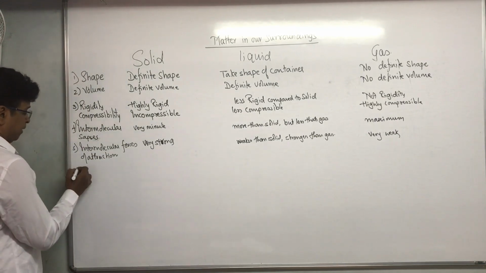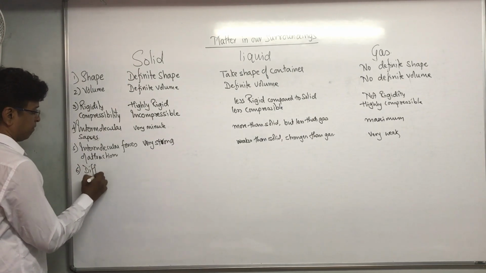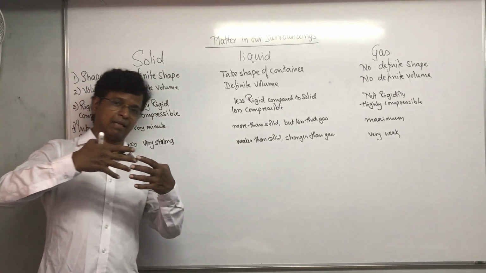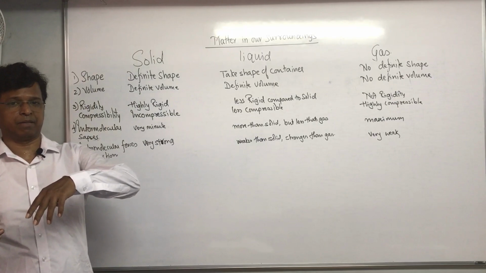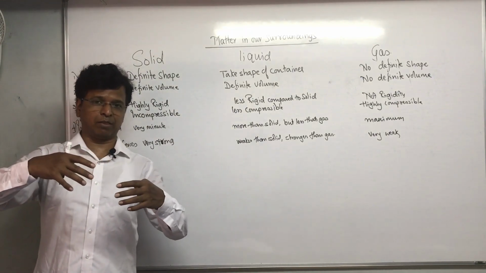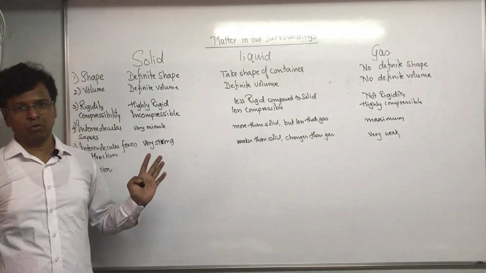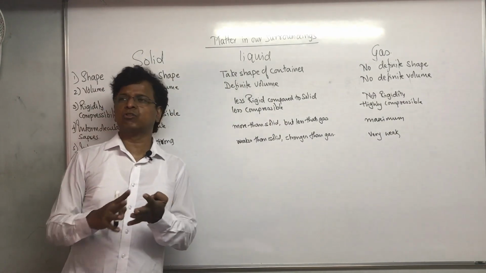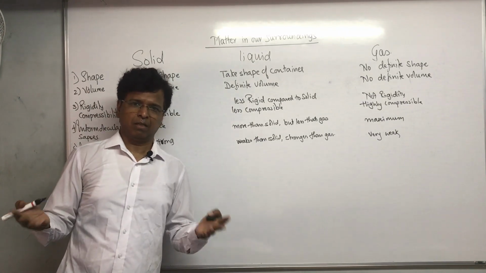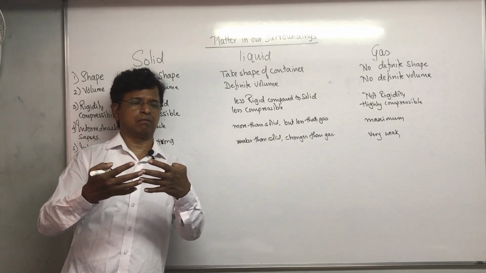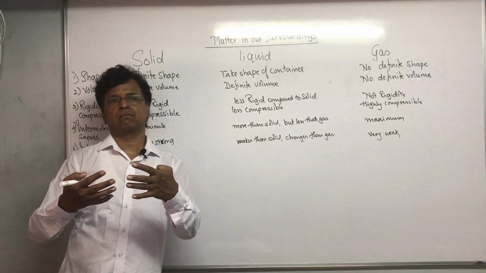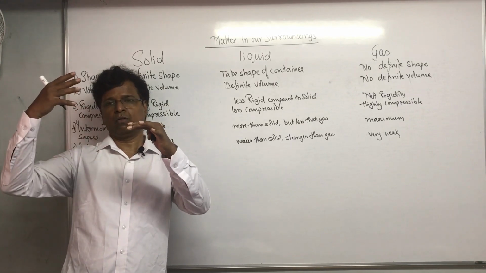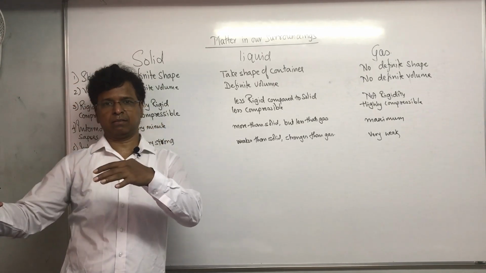Of course, now we come to diffusion. Diffusion means particles of one matter entering into the particles of the other matter. So if solid and solid particles come together, diffusion will be near to impossible. It's very, very less. Diffusion is almost near to impossible. You can't expect solid ink to diffuse into ice.